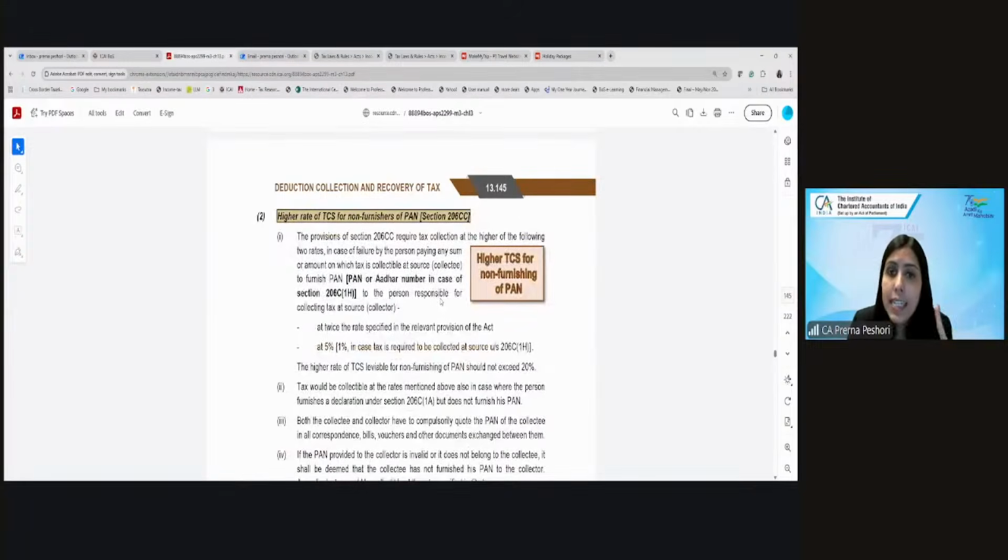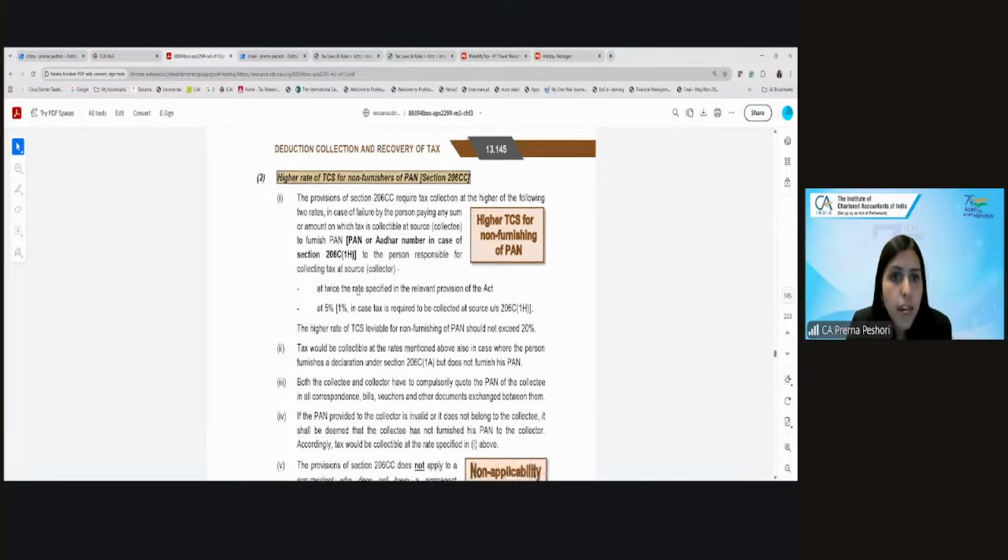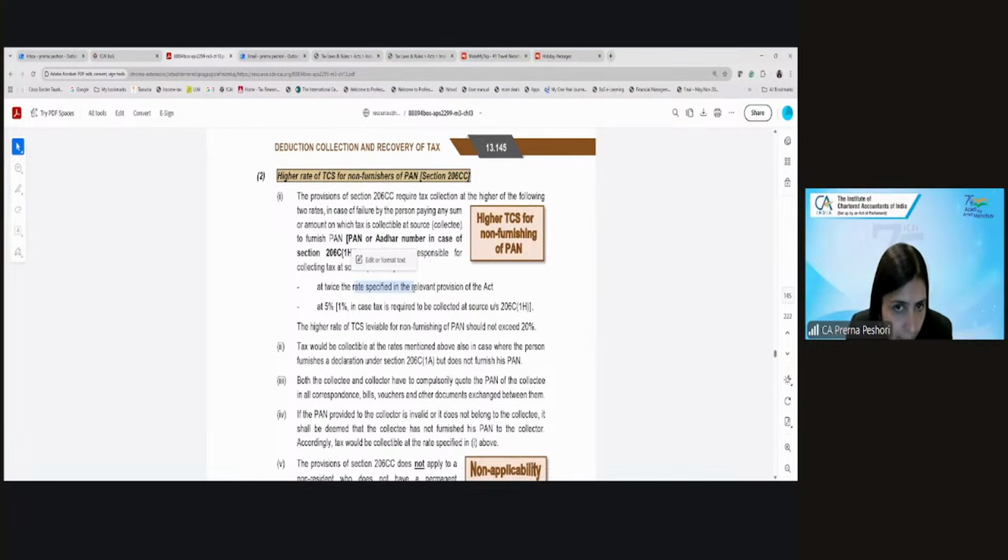Now, just like TDS, you have 206AA, which requires you to charge a higher TDS if no PAN is furnished. Same in TCS, you have to charge a higher rate for non-furnishers of PAN. So it requires you to collect the higher TCS, which is twice the rate specified in the Act, or 5%.